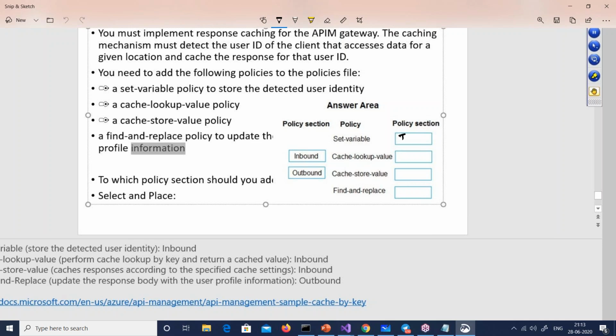So this is definitely inbound. This code you will write in inbound. Lookup you will write in inbound. All is in inbound, and only the find and replace you will write in outbound. So as per the Azure documentation, that's how the code should be, right? This is understood. So this was the answer to this question, right?